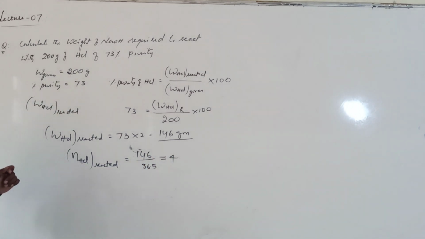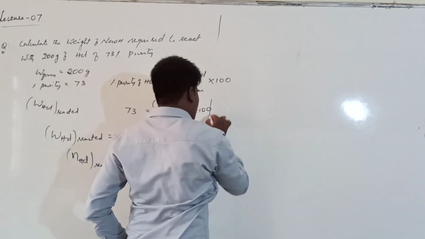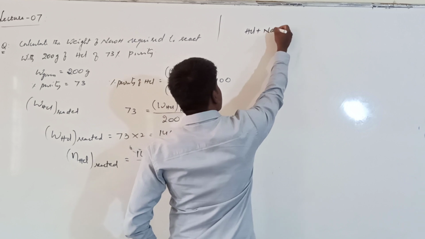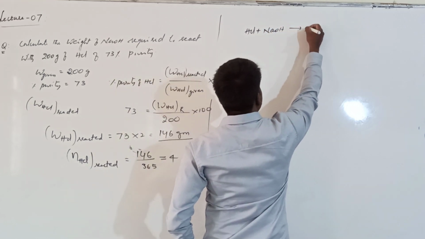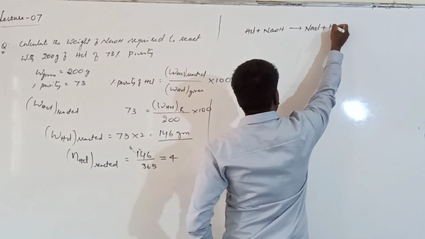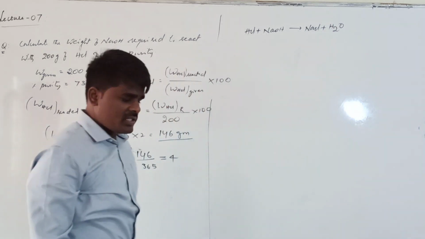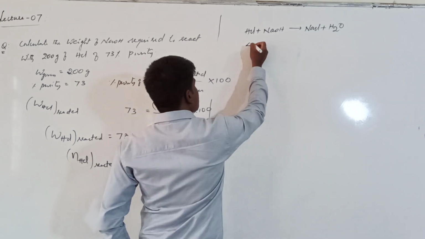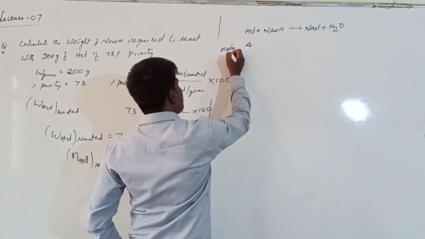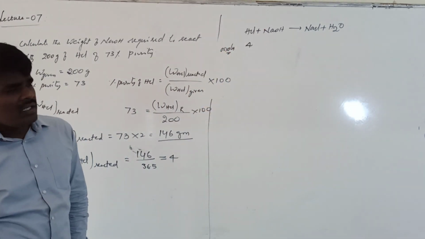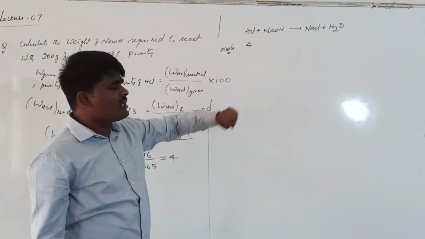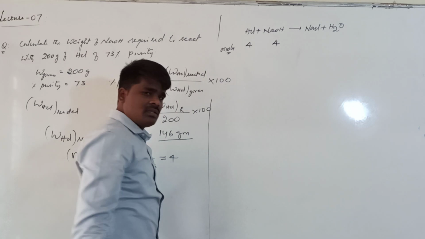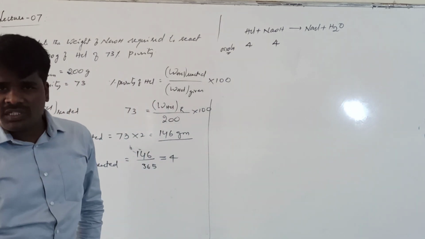So from the balanced equation, what can we write? If you write the chemical reaction between HCl and NaOH, it gives NaCl plus water. This is the balanced equation. How many moles of HCl are getting reacted? 4 moles. If 4 moles of HCl are undergoing reaction, how many moles of NaOH are required? 4 moles of NaOH are required. Right? Number of moles of NaOH required is 4.